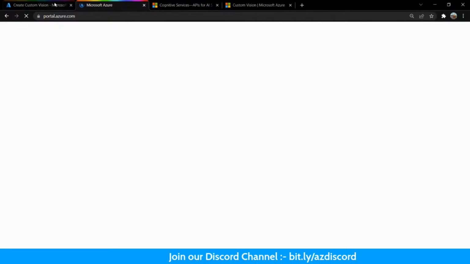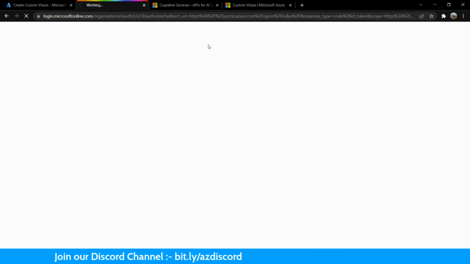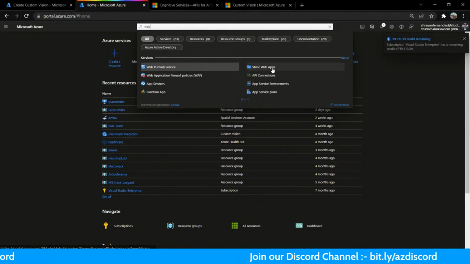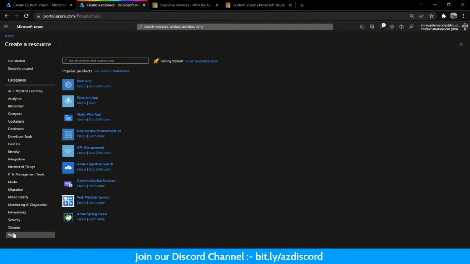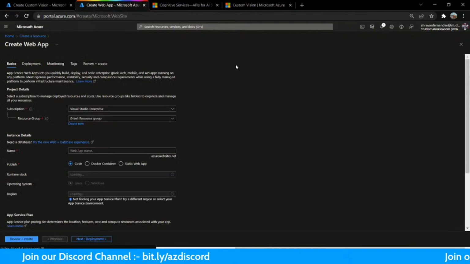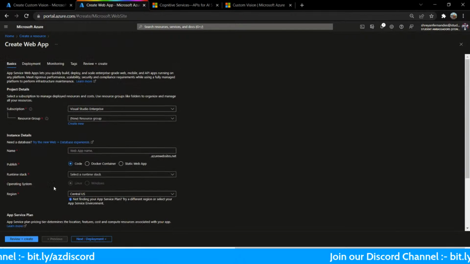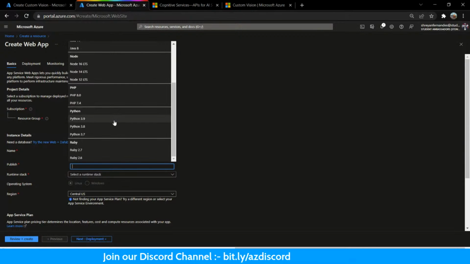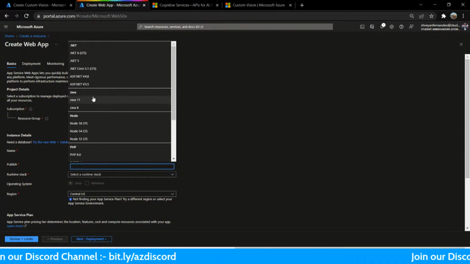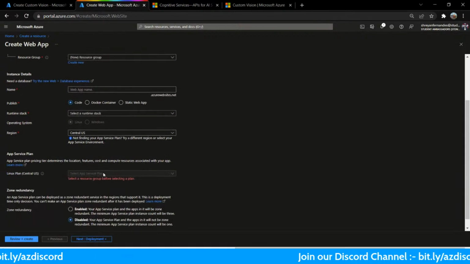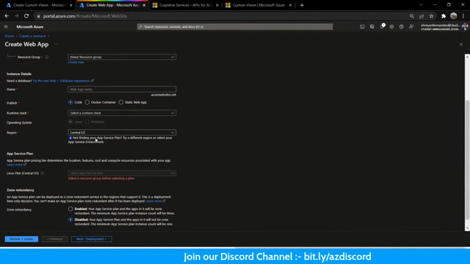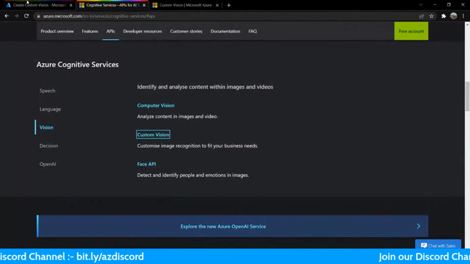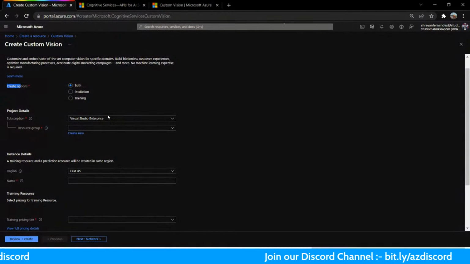Let me just open a different service. Let's say web app. I want to create a web app. I can go here, I can create here. Yeah, see, this has a different set of fields. What should be the web app name? What should be the runtime stack? These are the available stacks. Should it be Python, PHP, Node, Java, .NET, Ruby, whatever you want, and where do you want to deploy that resource? And a lot of other things here. Then you can do this, but this takes some time, so I'm stopping it here. This is just for you to understand. So let's see how to create one custom vision.